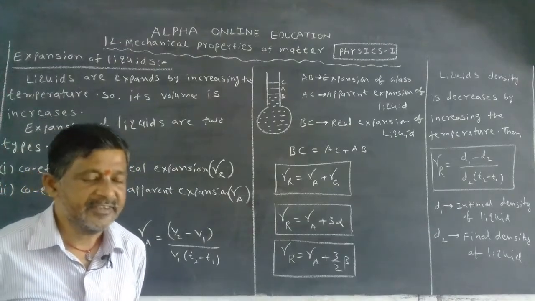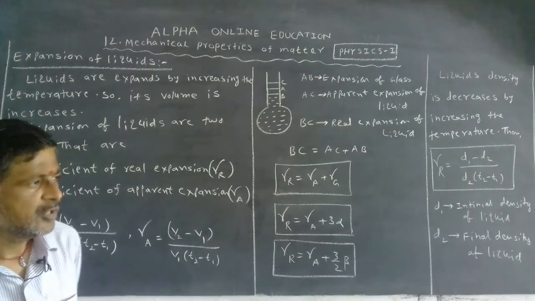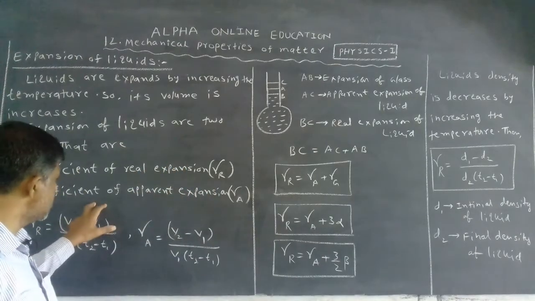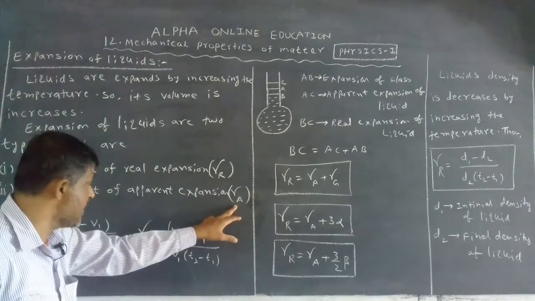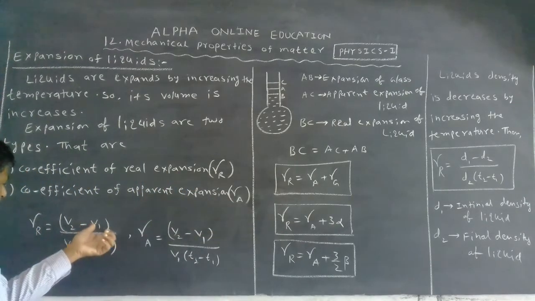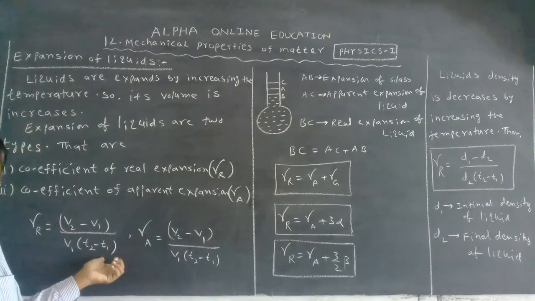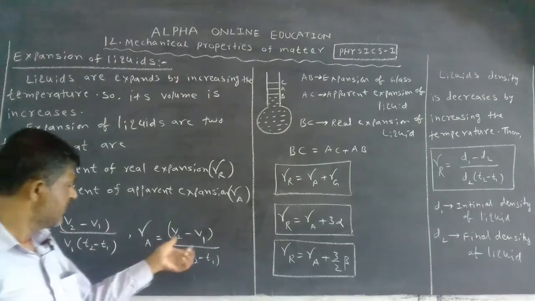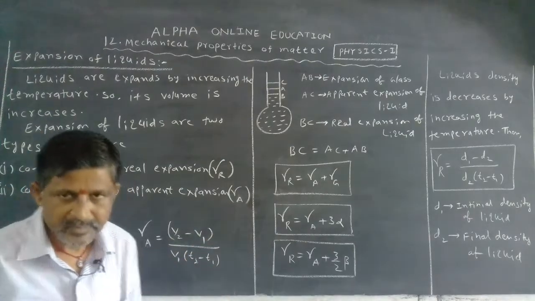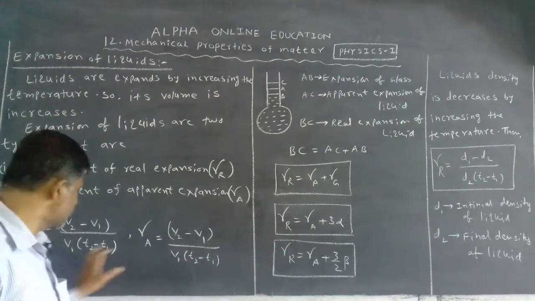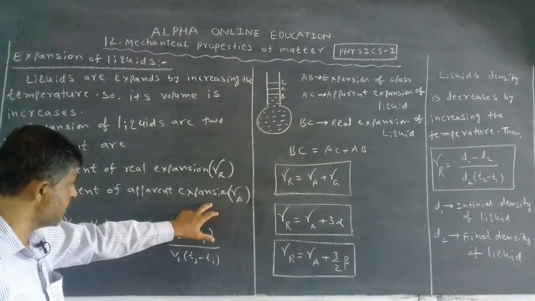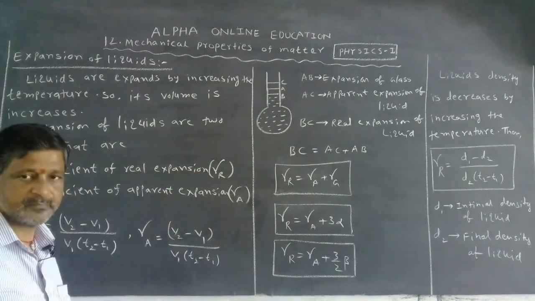That's why liquid expansion is of two types. One is the coefficient of real expansion, gamma R. Another one is the coefficient of apparent expansion, gamma A. What is the formula for gamma? V2 minus V1 by V1 into T2 minus T1. Gamma A is also the same: V2 minus V1 by V1 into T2 minus T1. The principle is the same. But of these two, which is greater? Gamma R is greater than gamma A. This expansion is more than this.